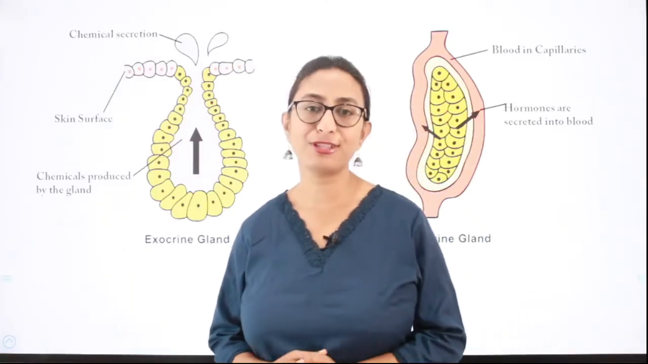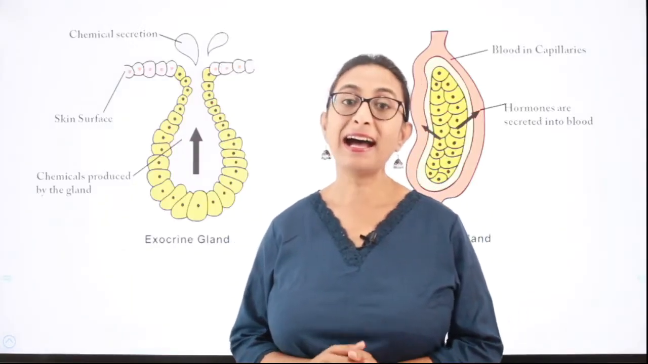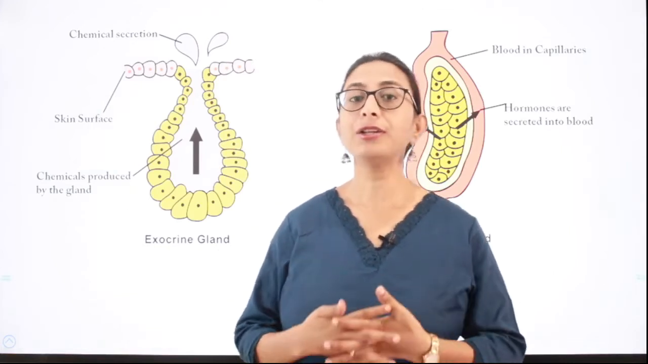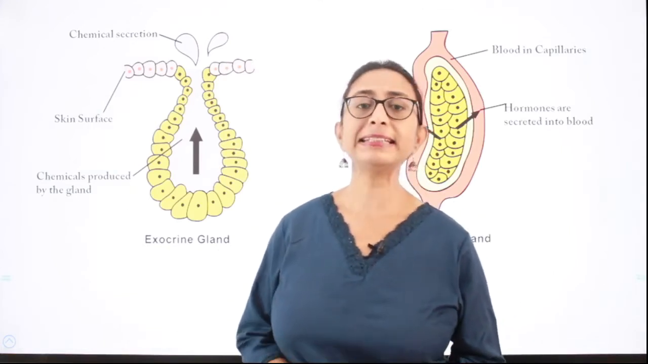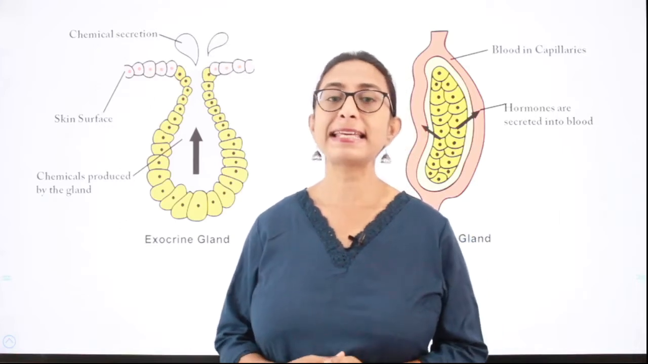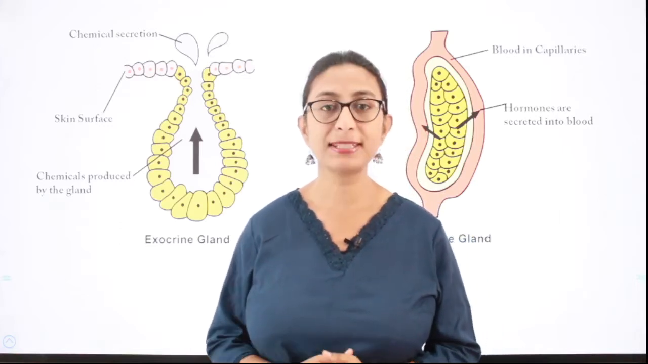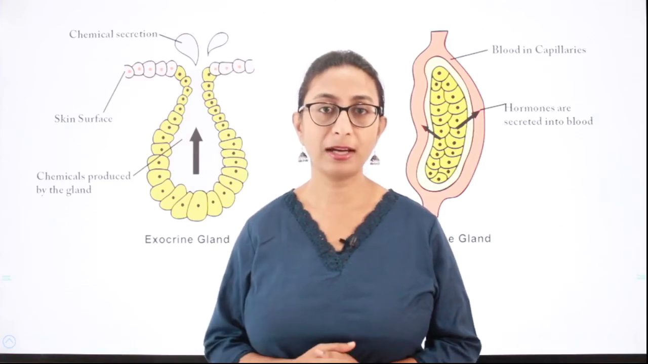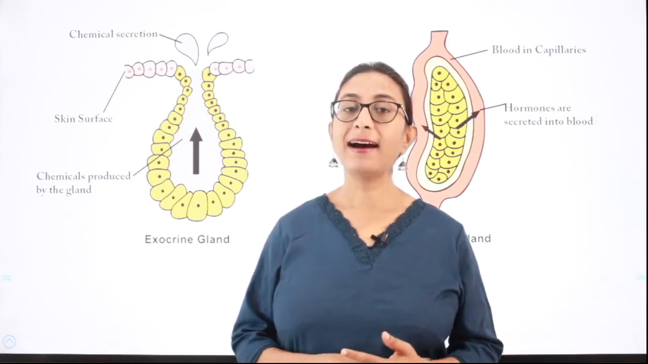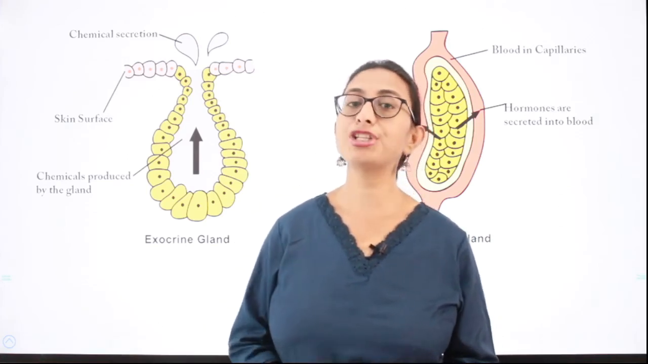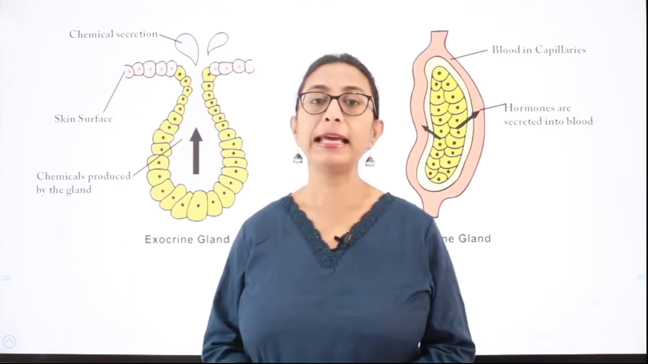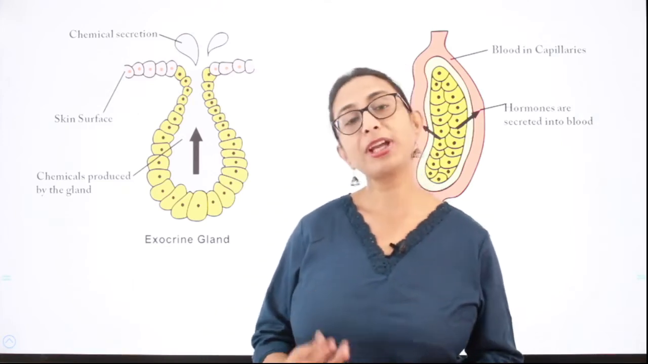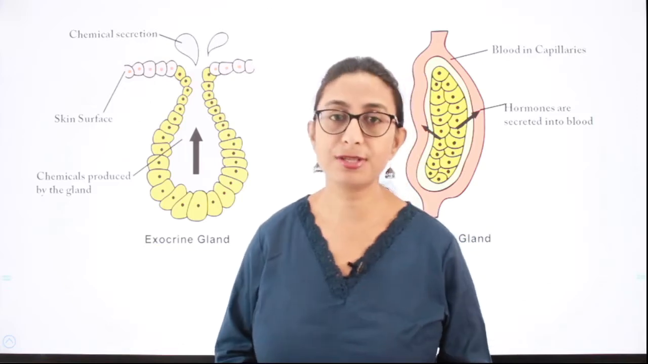What are glands first of all? Glands are important organs which are located throughout a body. These glands synthesize and secrete certain substances which have certain functions. I'll repeat, glands are important organs which are located throughout a body. They synthesize and secrete substances which carry out certain specific functions.